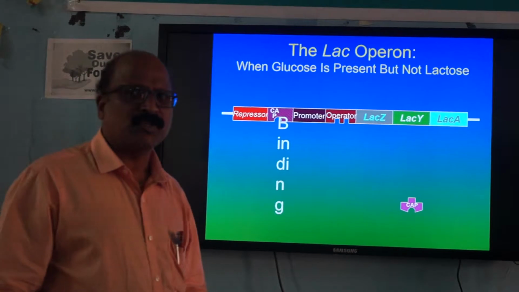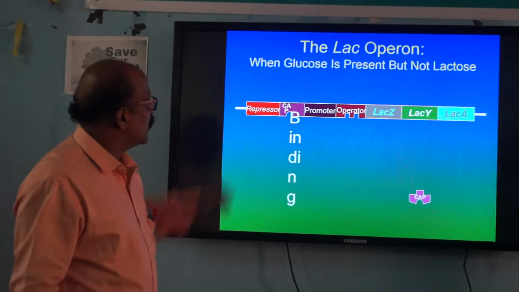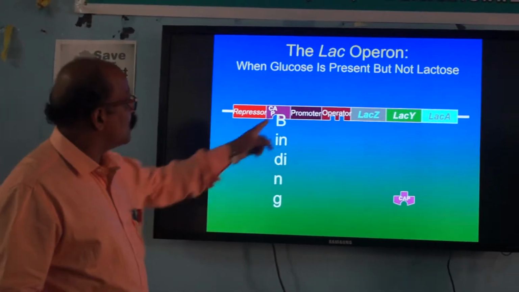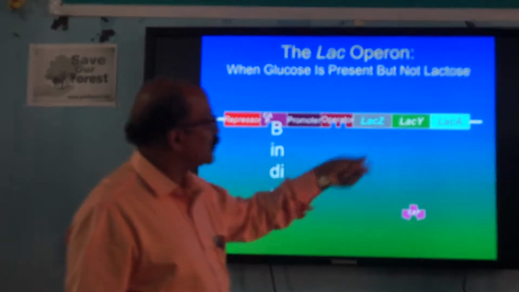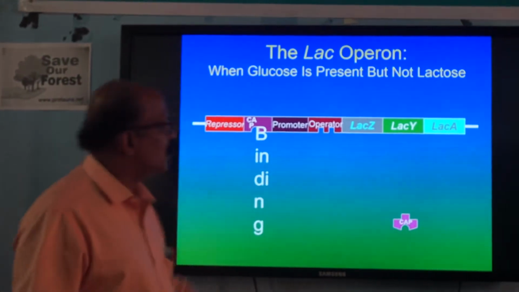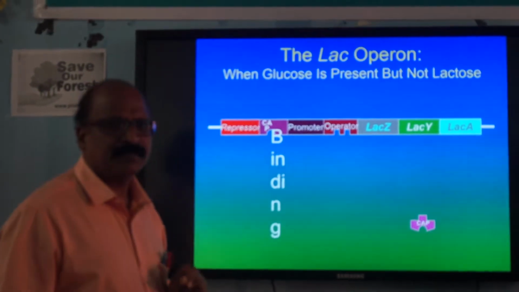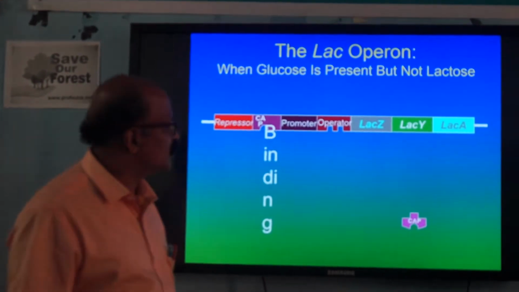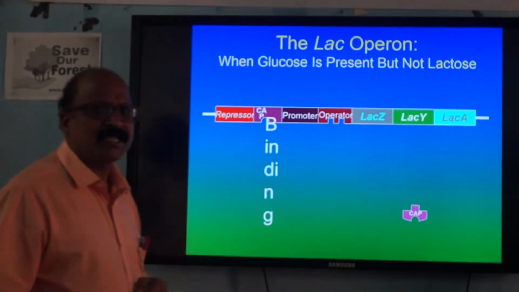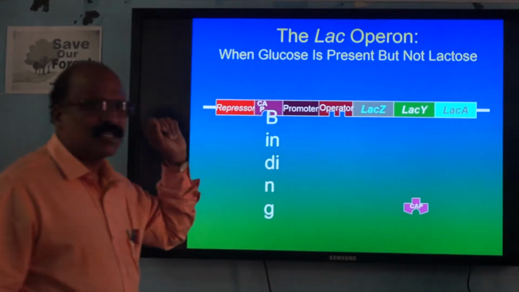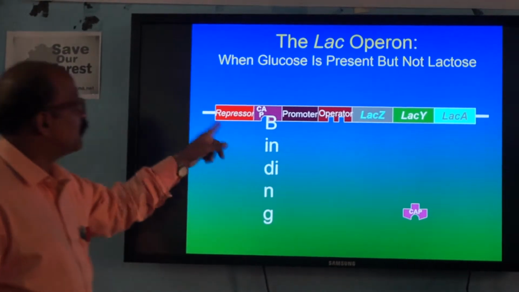Here is the actual diagram. Now here the repressor is there, CAP is there, promoter is there, operator is there, lacZ, lacY, lacA. These three, lacZ, lacY, lacA, are structural genes. This one is the operator gene, and this one is the promoter gene. And CAP is there and the repressor is there.